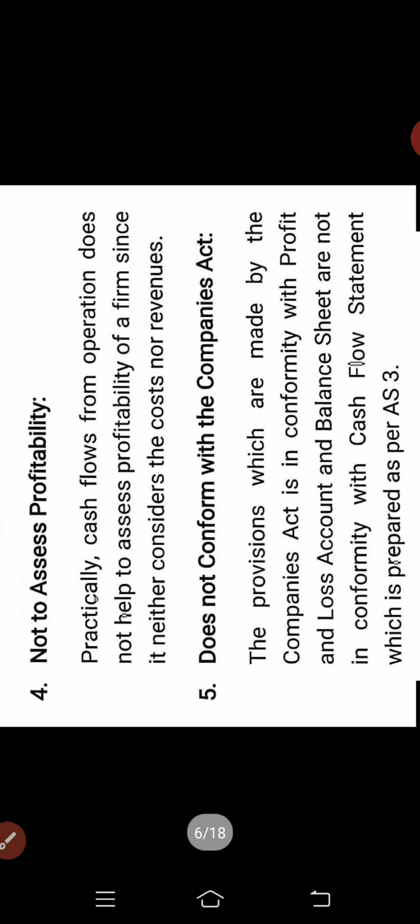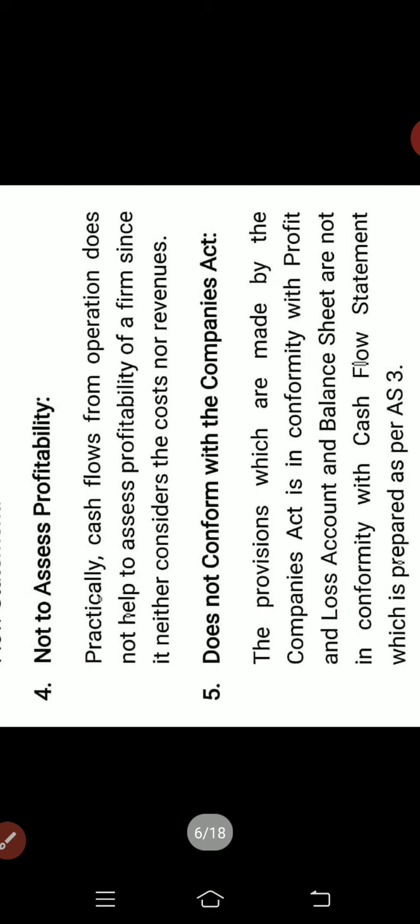The next one, the fifth one, is that it does not conform with the Companies Act. The provisions made by the Companies Act are in conformity with the profit and loss account and balance sheet, but are not in conformity with the cash flow statement, which is prepared as per Accounting Standard 3.